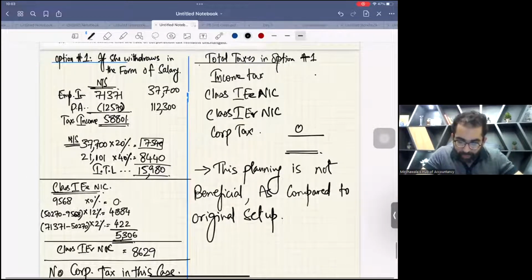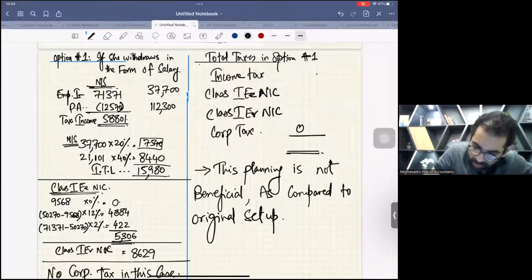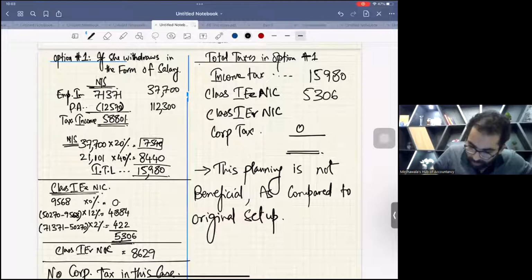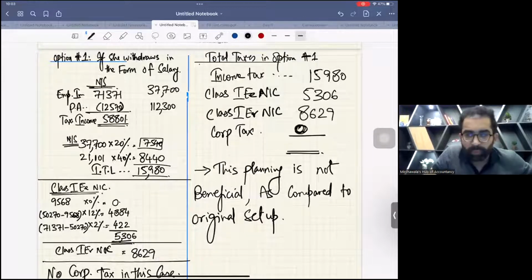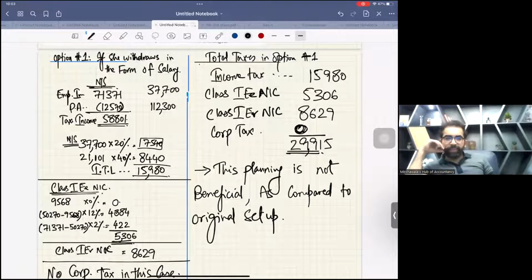So let's calculate the total numbers. Income tax in this first case is 15,980. Class 1 employee NIC is 5,306, obviously. Class 1 employer NIC is 8,629 and corporation tax is 0. So what is the total amount? 29,915 is the total amount in this case.